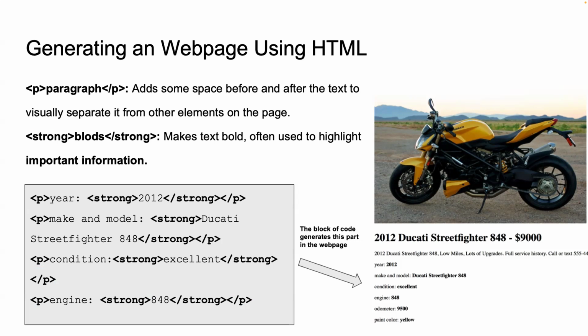The strong tag is used to emphasize important information within these paragraphs. It makes the text bold, which can draw the reader's attention to key details like the year, make, model, and engine specifications. For example, starting with P, year, then strong 2012, then strong closing, and then P closing, renders as year 2012 on the web page, highlighting the year to make it stand out.